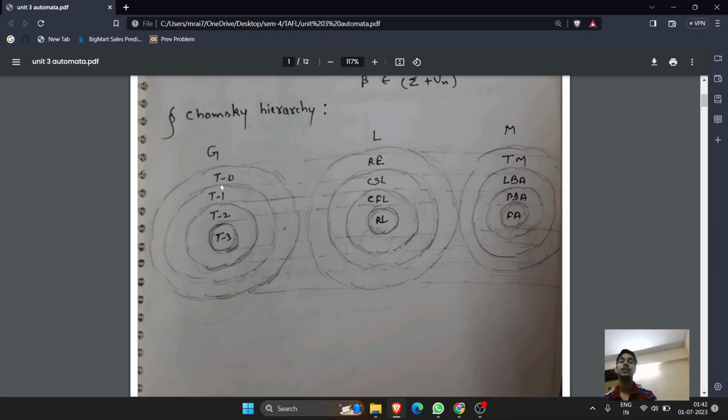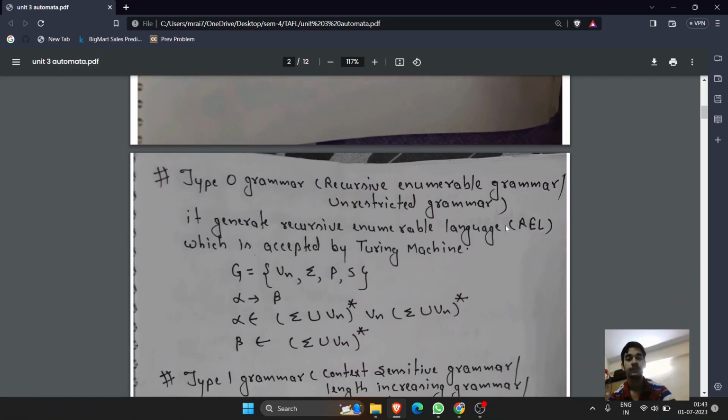Similarly, we have type 1 grammar, which contains context sensitive language, and it is accepted by linear bound automata. And then we have type 2 grammar, which is context free language, and it is accepted by a PDA. And the last, we have the most restricted one, which is type 3 grammar, and it is accepted by regular language. And if we can draw finite automata, then it is regular language.